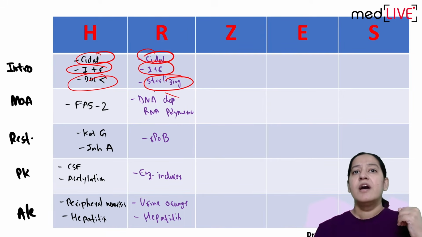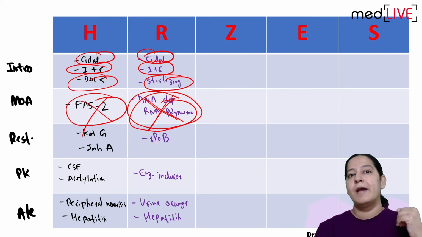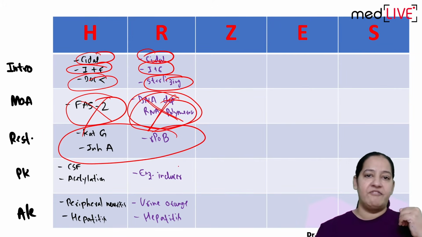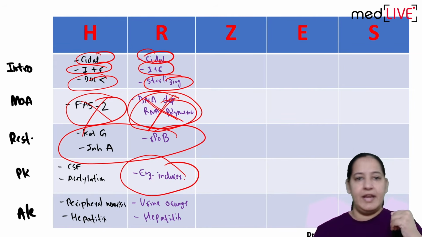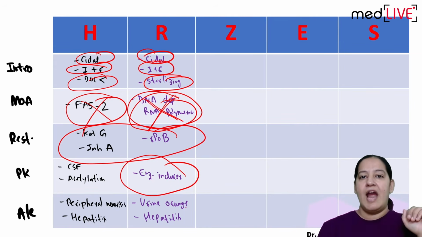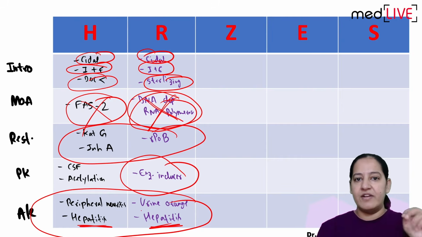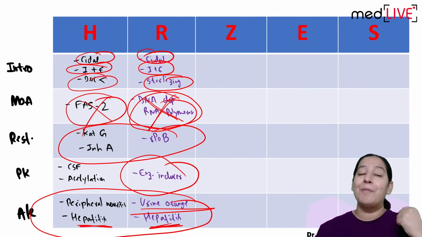Mechanism of action: rifampicin inhibits the DNA-dependent RNA polymerase enzyme. Isoniazid was inhibiting FAS2. Mechanism of resistance, you know the names of the genes. Pharmacokinetics, the important point here is that it is an enzyme inducer. Adverse effects, compare both of them. Both cause reversible hepatitis, but here there is no peripheral neuritis. Here urine will become orange, and other secretions of the body also become orange-red.